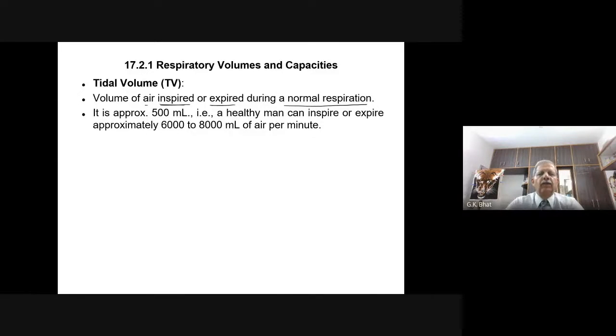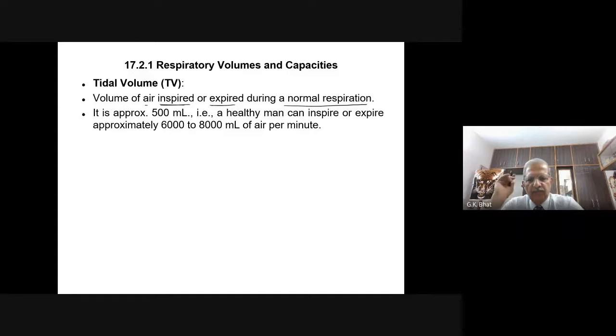Now, I am sitting. I am inhaling and exhaling. I take air and give out air. I am simply inhaling and exhaling. Now, you just count either how much of the air I inhaled or how much of the air I exhaled.